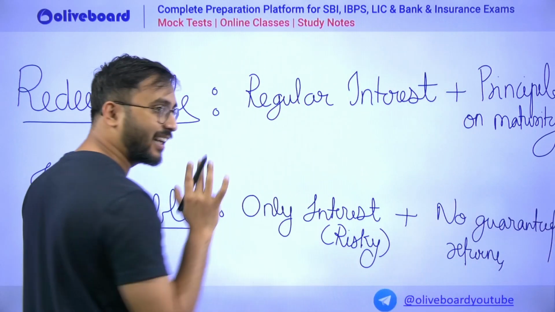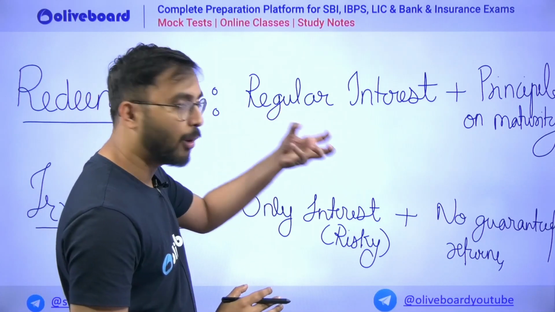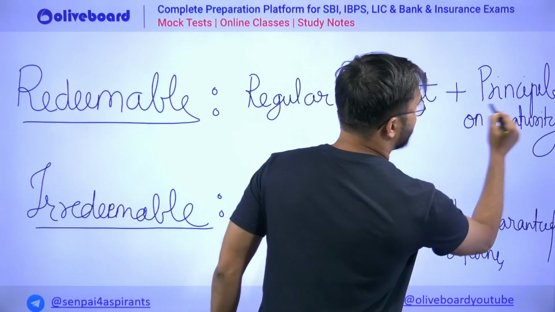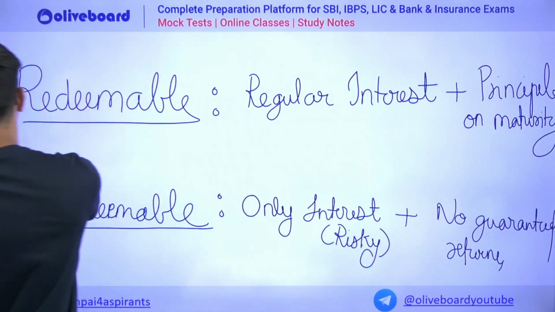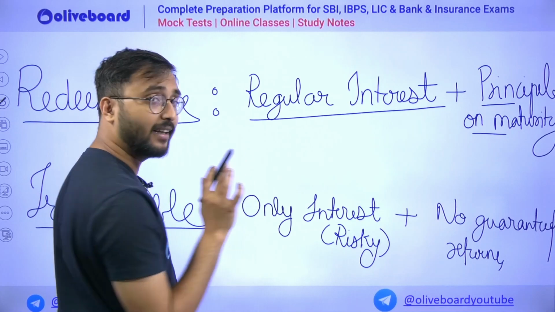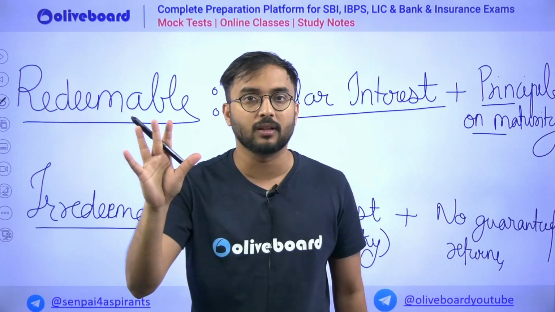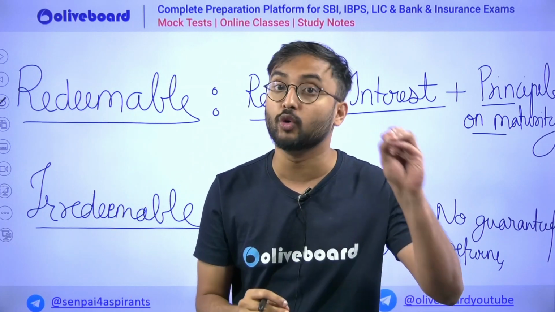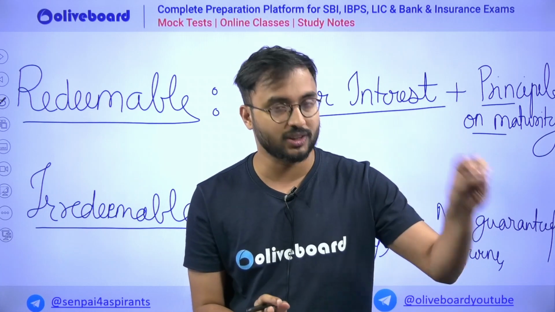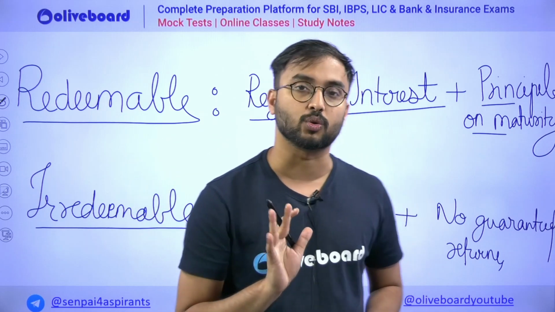Whenever you write an agreement, or maybe your financial bond, the amount of money which a company is getting from a borrower is nothing but your principal amount. Along with principal, you are getting regular interest also. So take the example of the girl which we talked about. The girl gave the company 100 rupees. The company promised that every year I am going to give you 10%, and for 5 years I will give you first year 10%, second year 10%, and in the fifth year I will be giving your 100 rupees also.